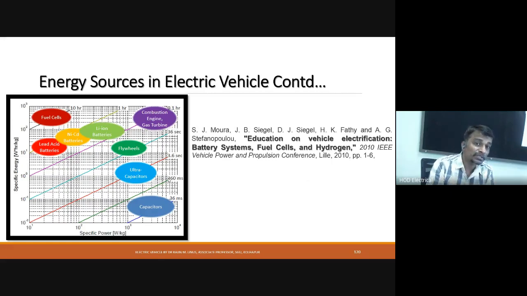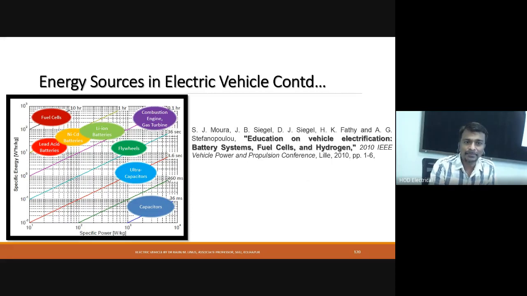See the first one, the combustion engine and gas turbine of our normal conventional vehicle. It has high specific energy and high specific power. See the left side, the fuel cell. The fuel cell has high specific energy, at the same time low specific power. Similarly, lead acid batteries also have high specific energy but less specific power. Then nickel cadmium batteries are improved when compared with lead acid batteries, but their specific power is still very low.